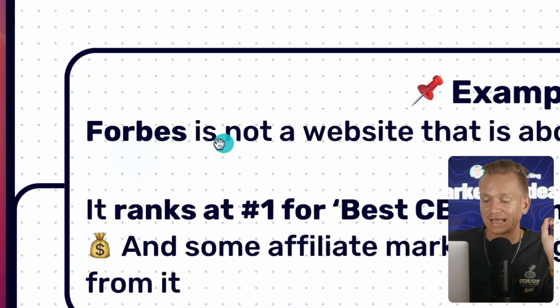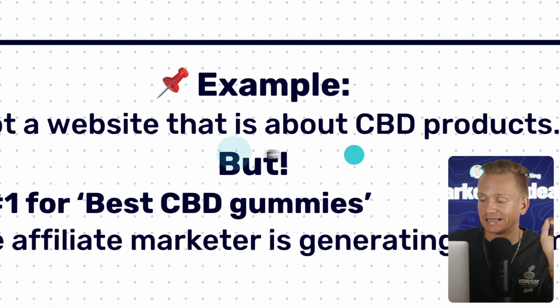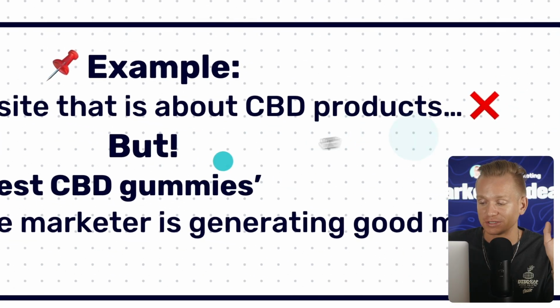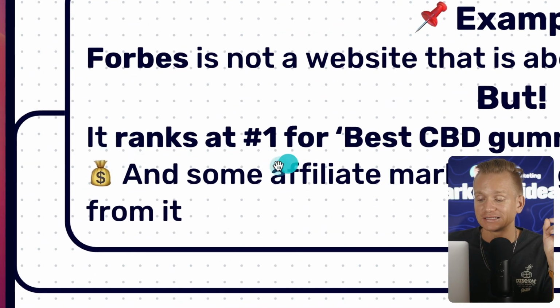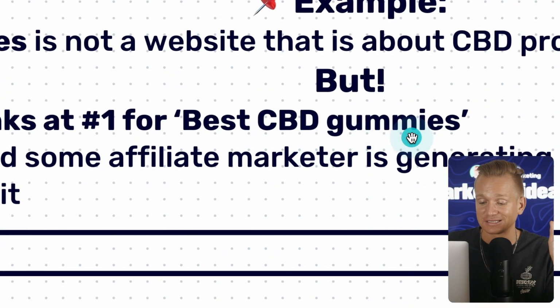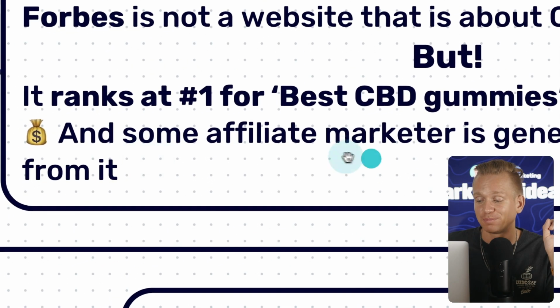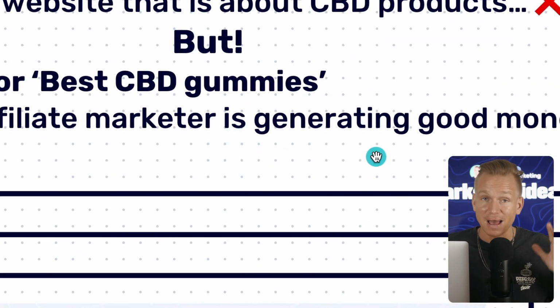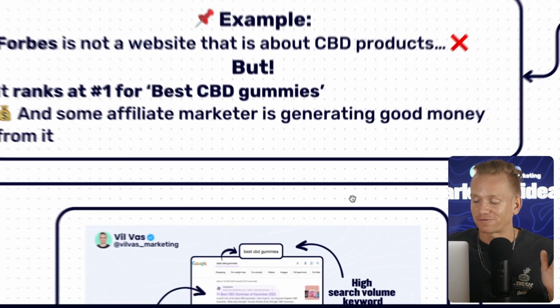So Forbes is not a website that is about CBD products. However, it ranks at #1 for best CBD gummies. And you might think that's coincidence, but actually some affiliate marketer is generating a mad amount of money from this.